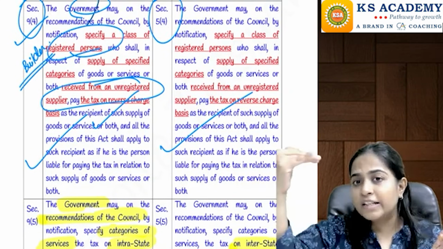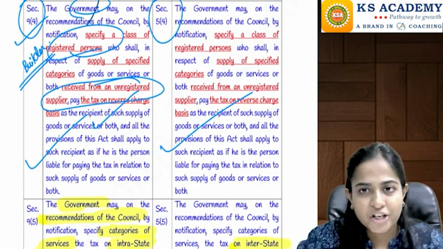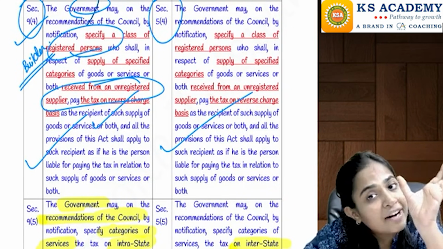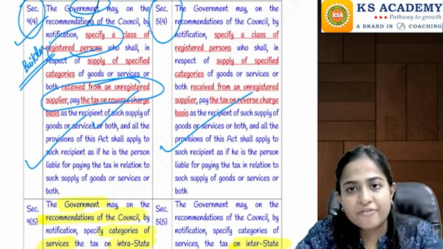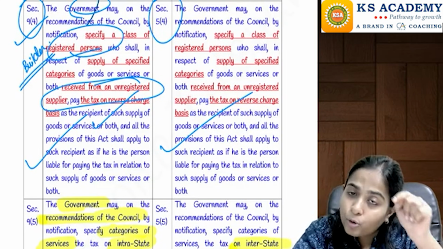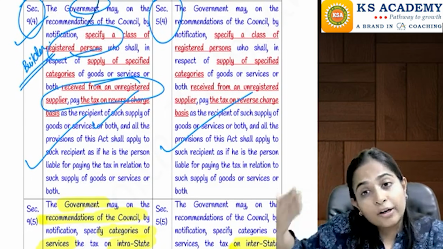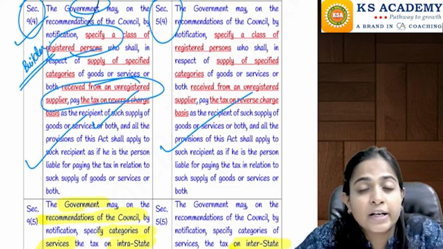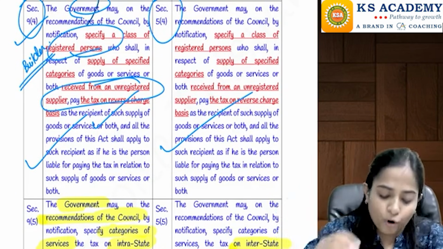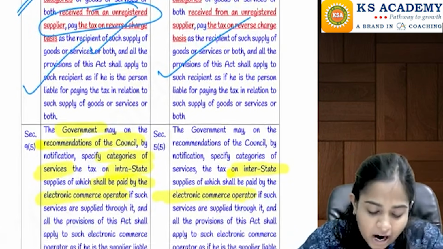Okay, ma'am, what is the difference between 9.3 and 9.4? See, the common thing between the two is that in both the cases reverse charge mechanism is applicable. In 9.3 there will be certain specified goods and services when RCM will be applicable, and the 9.4 provision is applicable only to specified persons. It is not applicable on different goods and services. It is applicable to specified persons who will be required to follow reverse charge mechanism if they are receiving certain goods or services from an unregistered person.